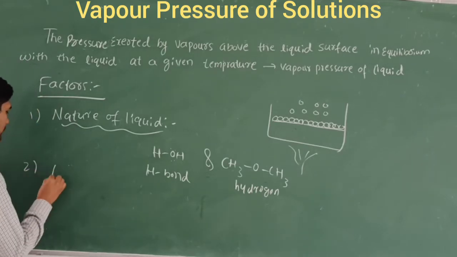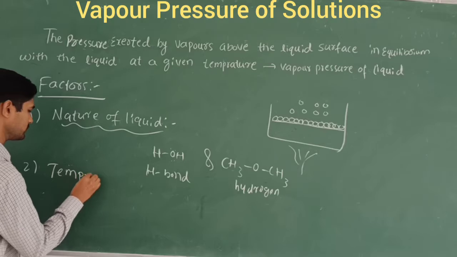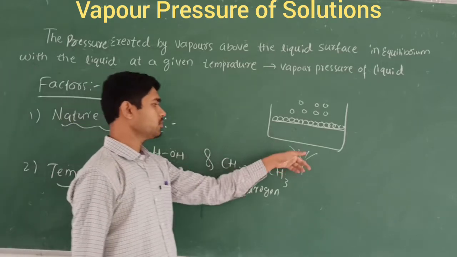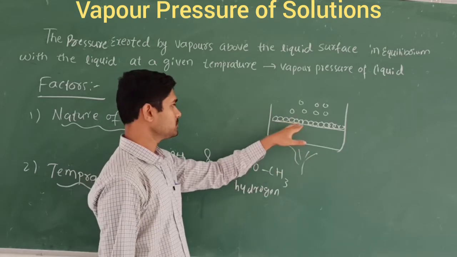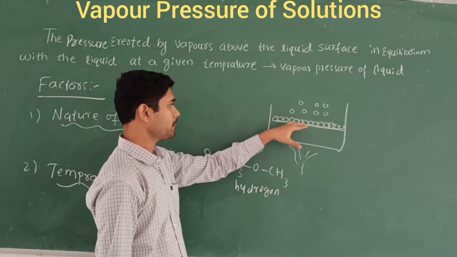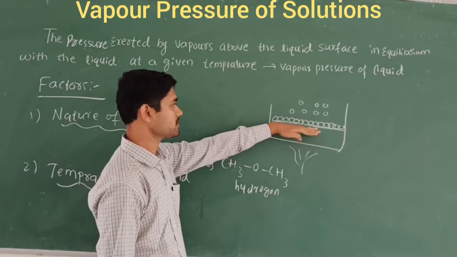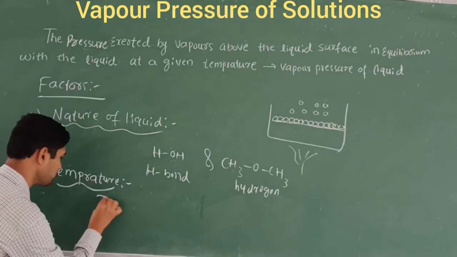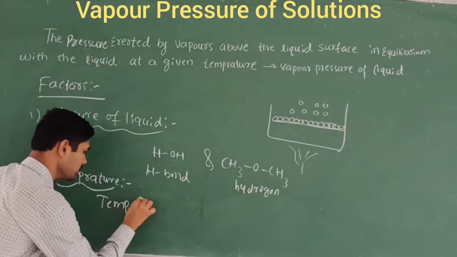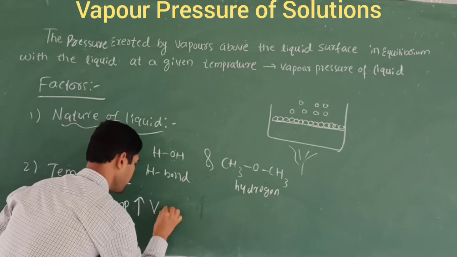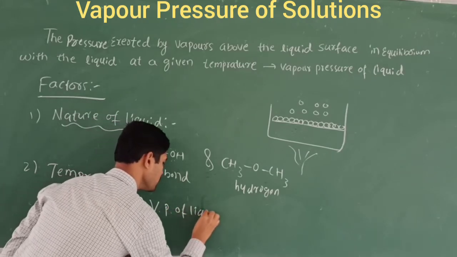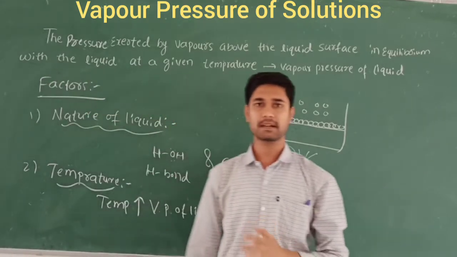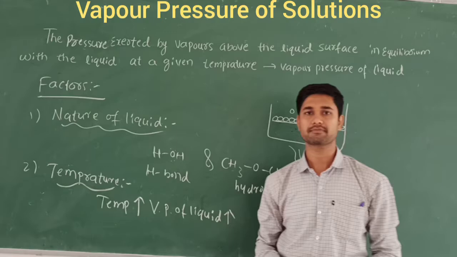The second factor is temperature. This is also very important. When I heat the given liquid, the molecules are in a systematic way. When I apply heat, the pressure exerted by the surface of the liquid increases as they go into the vaporized form. So when the temperature increases, the vapor pressure of the liquid also increases. Temperature is directly proportional to the vapor pressure of the liquid.